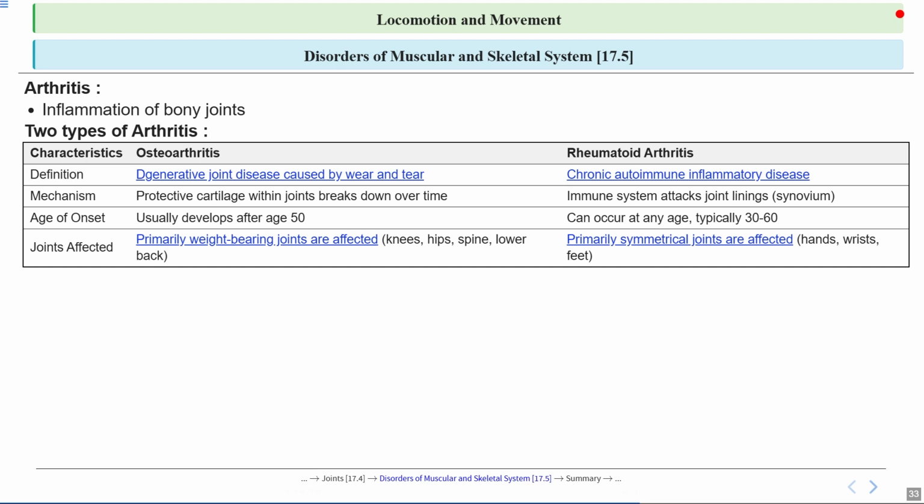almost like friendly fire. So we can also see that osteoarthritis usually affects weight bearing joints like the knees and hips, while rheumatoid arthritis tends to affect symmetrical joints like both the hands or wrists. So pay attention to the differences as they are important for diagnosis and treatment.